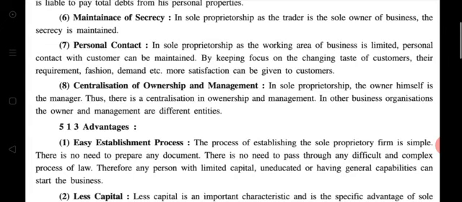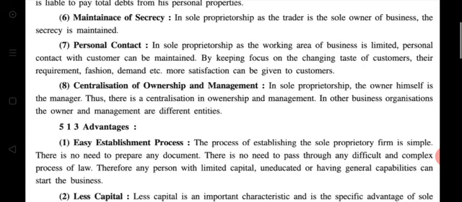Then the eighth, centralization of ownership and management. In sole proprietorship, the owner himself is the manager, thus there is centralization in ownership and management. In other business organizations, the owner and management are different entities. In this business firm, the owner is the manager, the owner is the employee, and the owner is the owner.